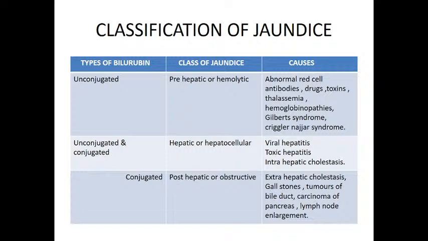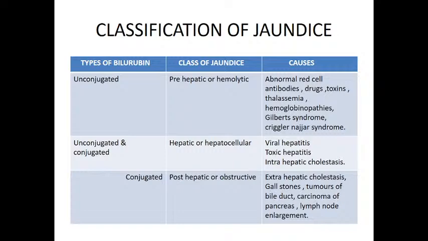Any type of jaundice, what is the common feature? The total bilirubin levels exceed 2 mg per dl. Total bilirubin levels are elevated. That is the common feature seen in any type of jaundice.